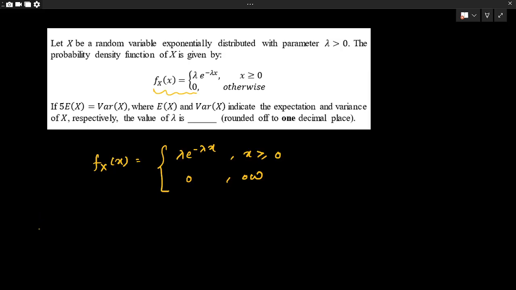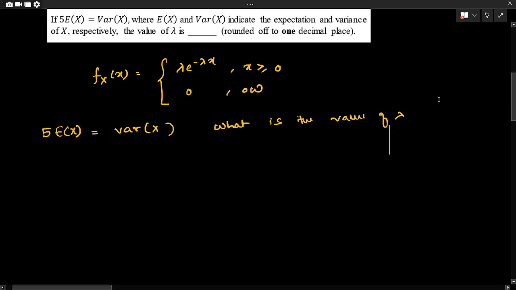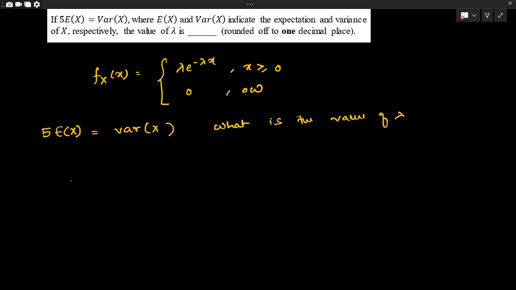Now the question asks us to find, if 5 times the expectation of x is equal to the variance of x, the value of lambda. So in order to find the value of lambda, first of all we need to find what is expectation of x and what is variance of x. First we will try to calculate expectation of x.